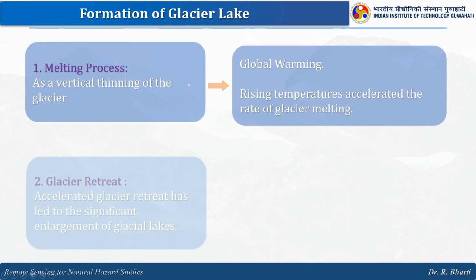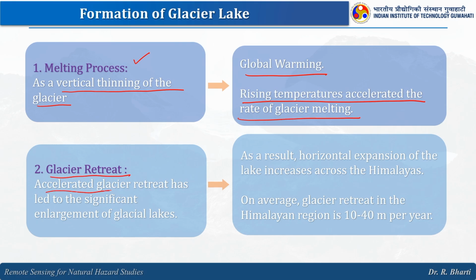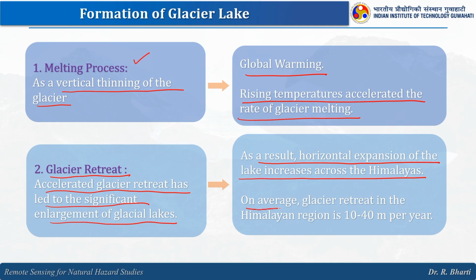The formation of glacial lakes has these major components. So, the first one is the melting process. As vertical thinning of the glacier happens, then we have global warming. Rising temperature accelerates the rate of glacier melting. Then glacier retreat. Accelerated glacier retreat has led to the significant enlargement of glacial lakes. As a result, horizontal expansion of the lakes increases across the Himalayas. On average, glacier retreat in the Himalayan region is 10 to 14 meters per year, right. So, this is a very generic statement.